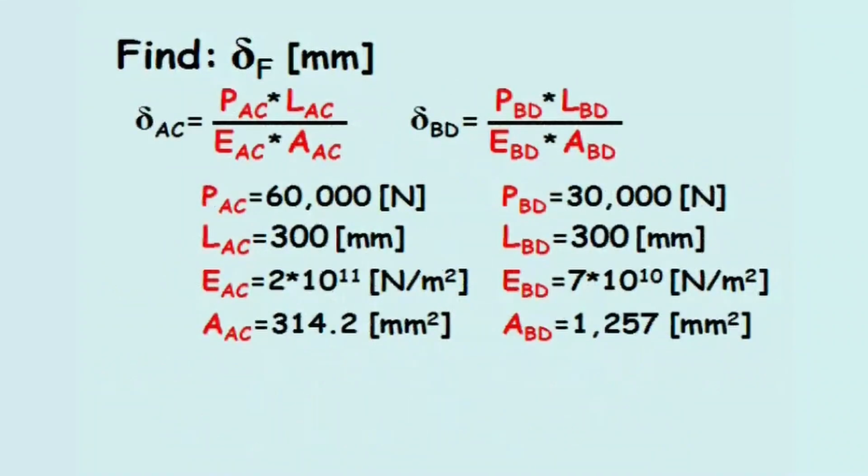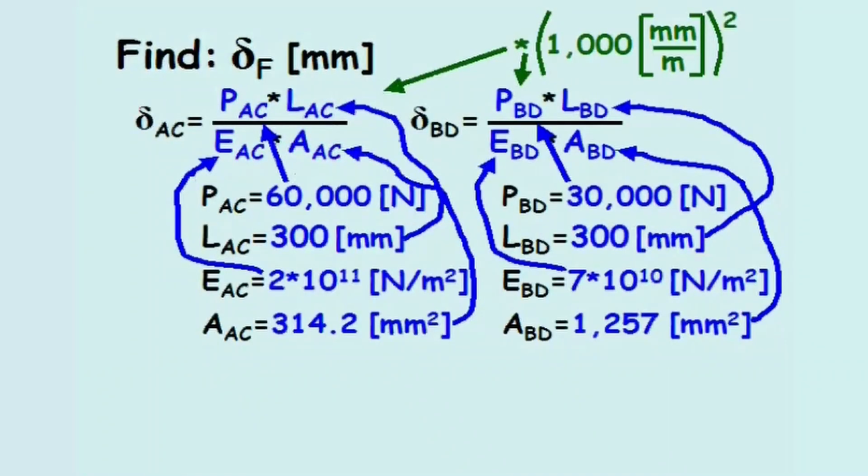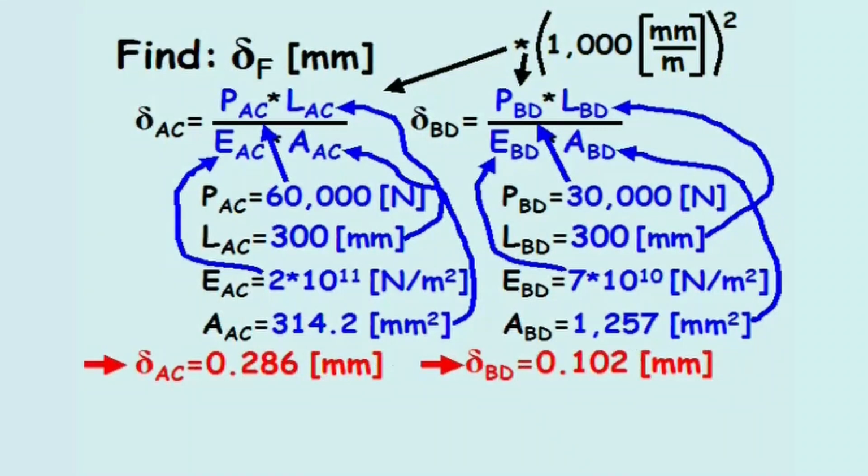With all the parameters in the two deflection equations determined, we can plug in the appropriate values and multiply by a conversion factor, and the deflections in columns AC and BD equal 0.286 millimeters and 0.102 millimeters, respectively.